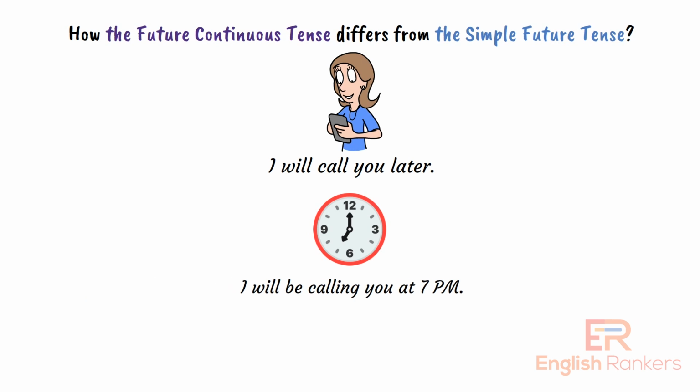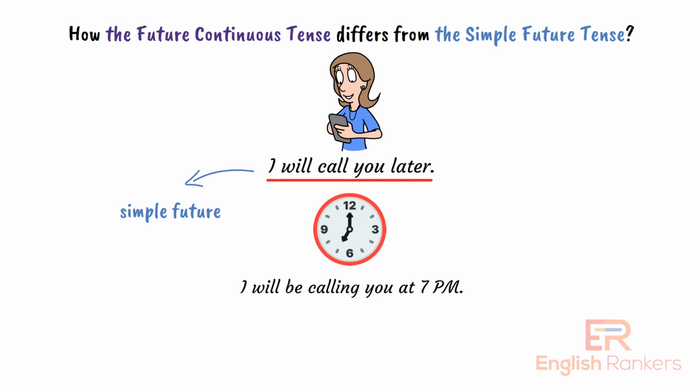Example: I will be calling you at 7 p.m. In the first example, using the simple future, you are just stating that you plan to make a call at some point in the future. There is no specific time mentioned or any focus on the duration of the action. It simply says that the action, meaning calling, will happen in the future. But it doesn't give any more detail about when or for how long.